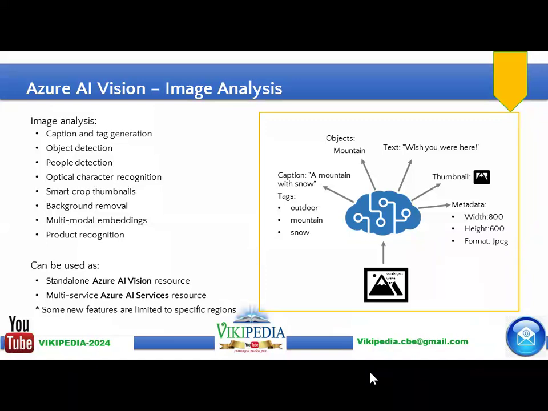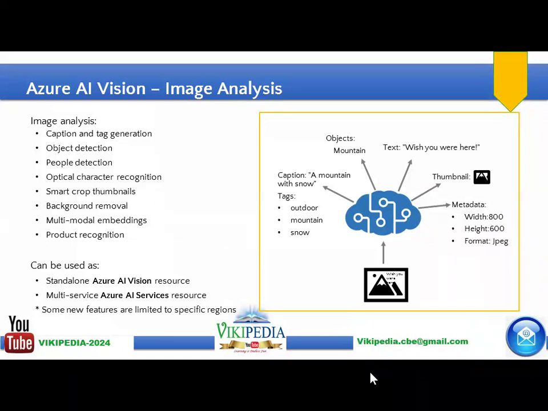For example, if you give an image of your friends and you as a group photo, this AI Vision will identify the faces in that image and caption who those people are, along with image comparison with a particular person.